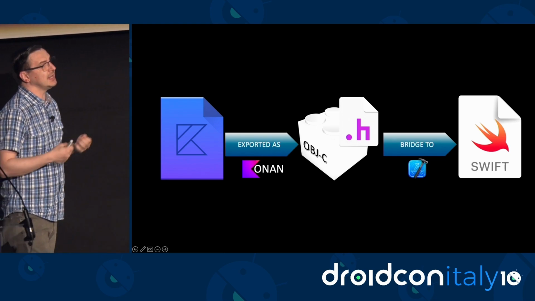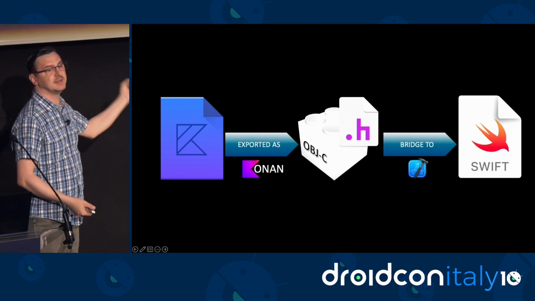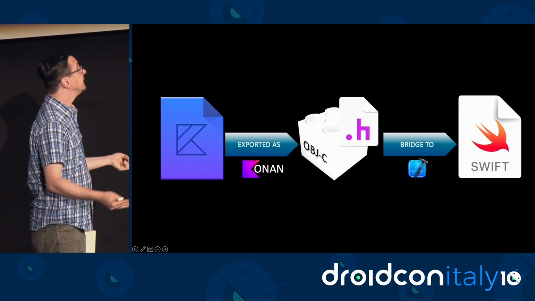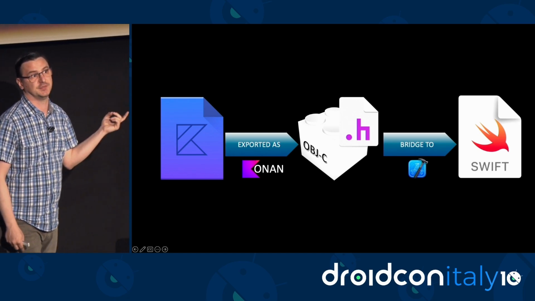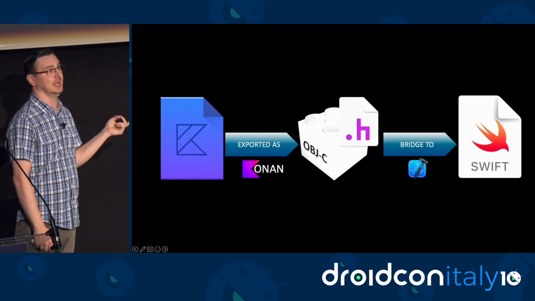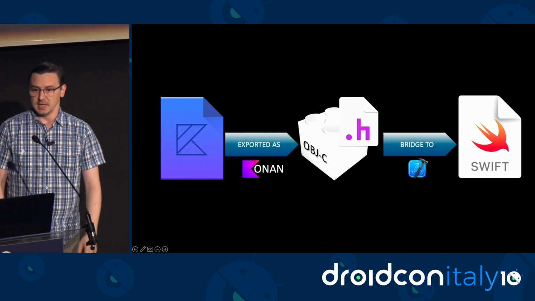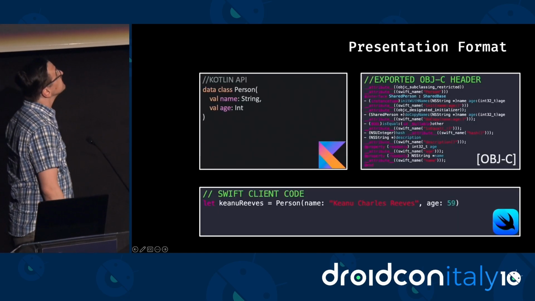Right? But then you can ask me, why Objective-C? Why doesn't Konan just export a Swift framework? So there are many reasons for that. The main one is that the binary interface for Swift only became stable quite recently, whereas the Objective-C one has been stable for years, right?